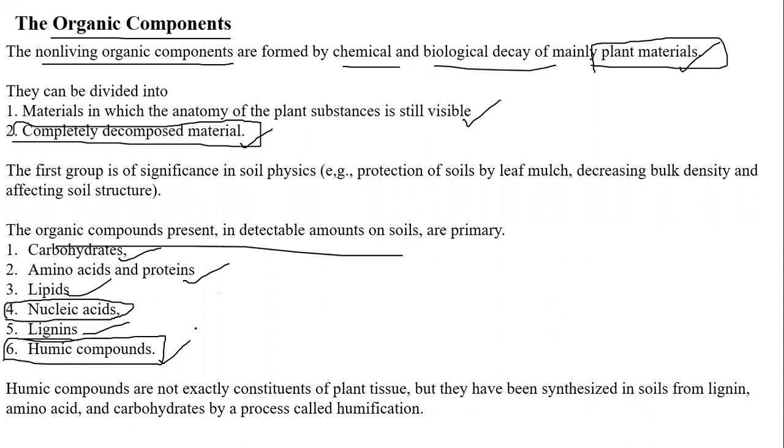Humic compounds are not exactly constituents of the plant tissue, because the tissue is completely decomposed, but they have been synthesized in soil from lignin. Synthesized means they are derived from lignin, amino acids and carbohydrates by a process called humification. So these humic compounds are completely derived from the preceding compounds, like lignin, nucleic acids, amino acids, carbohydrates. From these above five, the sixth one, the humic compound, is derived by the process called humification. By humification we can see the production of humus.